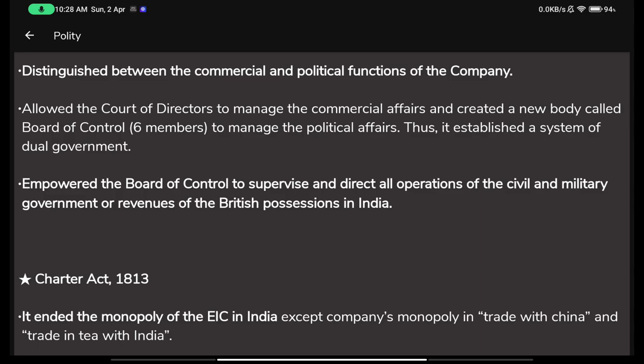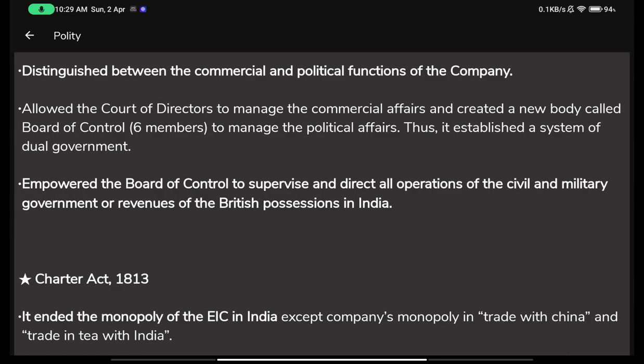Now you're saying that I just told you the government would control the Indian continent and not the company. So how are they still considering it the government? Because now the company had become kind of one with the government. So the company and the government were kind of similar people. But obviously there were some differences which the government and the company both recognized.